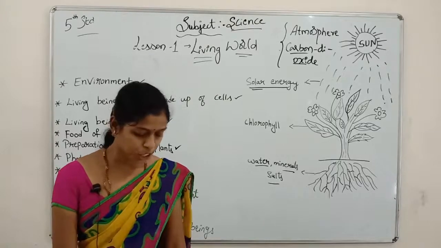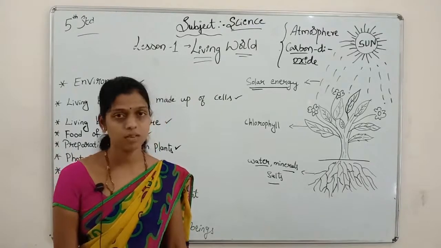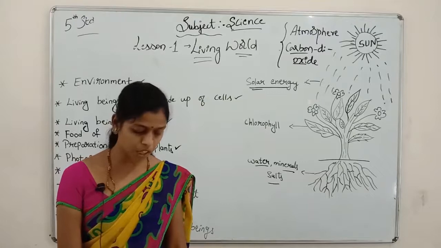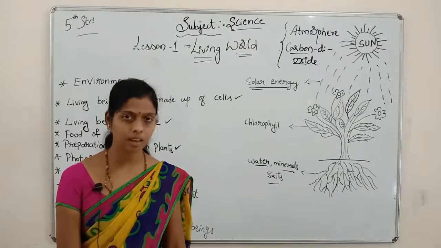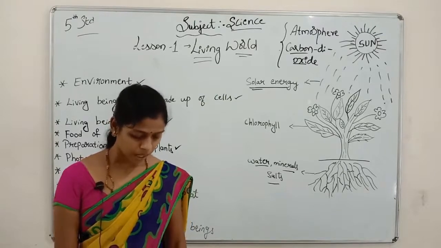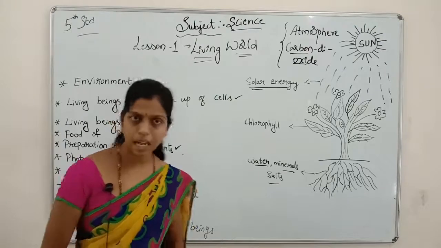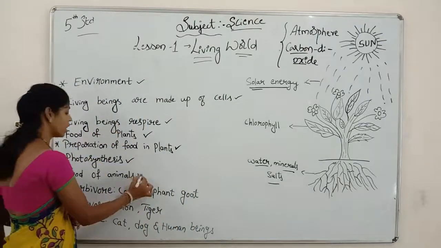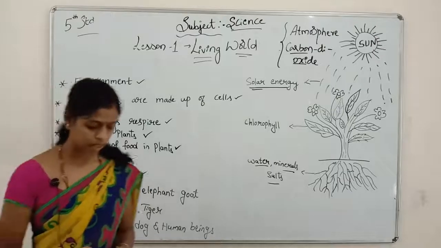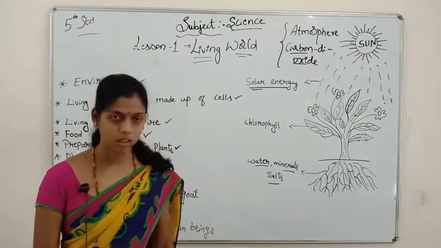In the preparation of food by the plants, we get glucose as the product and oxygen is released. Okay. Next we go for the food of animals. Do animals need their own food?